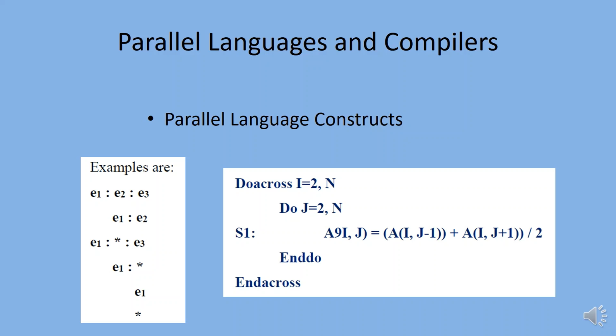All iterations in the do all loop are totally independent of each other. This implies that they can be executed in parallel if there are sufficient processors to handle different iterations. However, the computations within each iteration are still executed serially in program order.